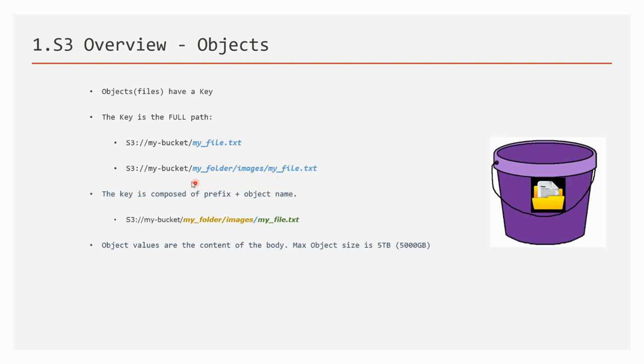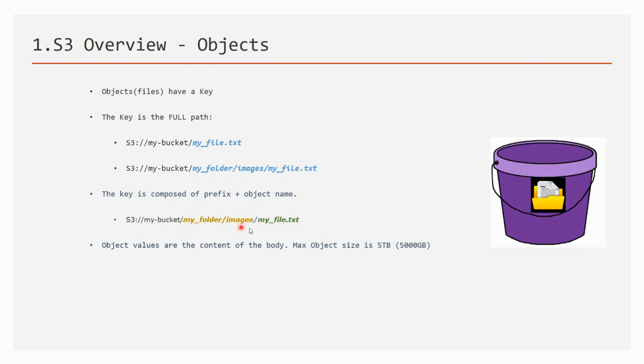The key starts from my_folder, whatever I have depicted in blue. You can think of this key as a prefix plus the object name. The part in yellow, my folder and images, is the prefix, and the file name itself is the object name part.